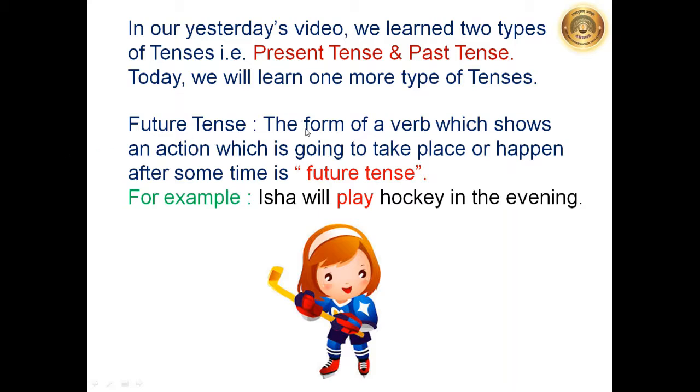What is future tense? We will read it here. Listen to it carefully. The form of a verb which shows an action which is going to take place or happen after some time is future tense. Let's read it again to understand it more. The form of a verb which shows an action which is going to take place or happen after some time is future tense. What does it mean, students? We will have one example here.